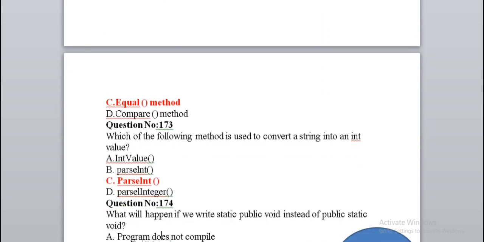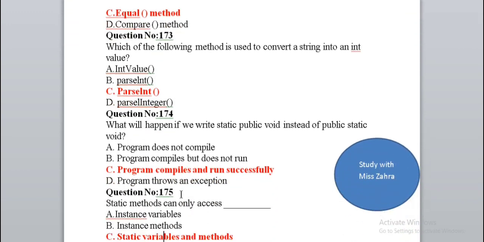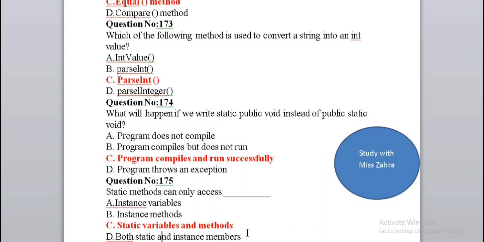Which of the following methods is used to convert a string into an int value? parseInt. What will happen if we write static public void instead of public static void? The program compiles and runs successfully. Static methods can only access static variables and methods.